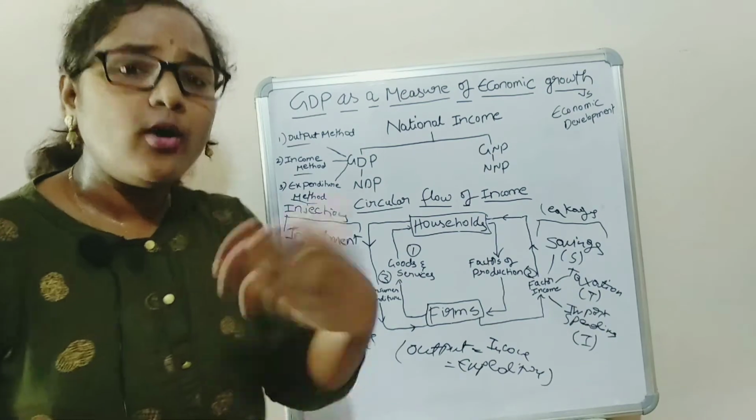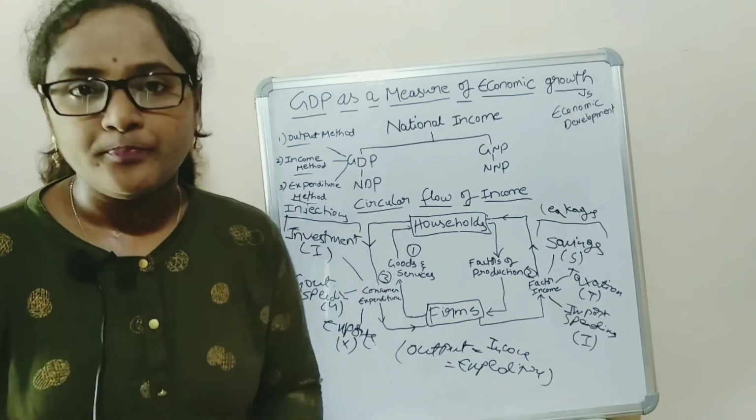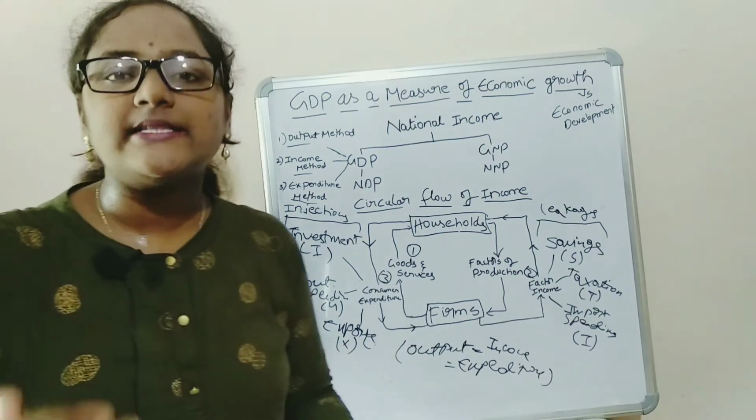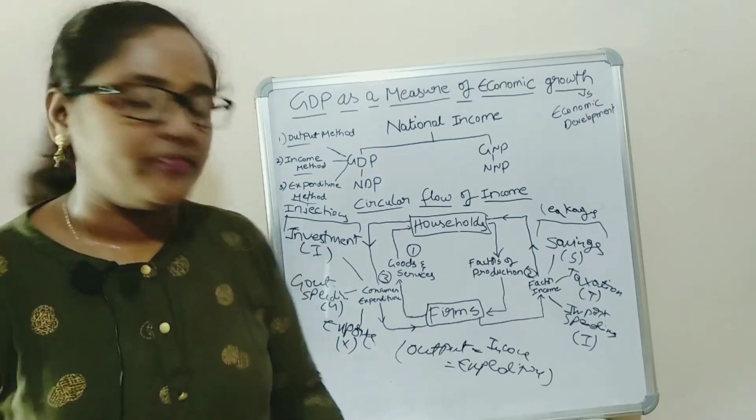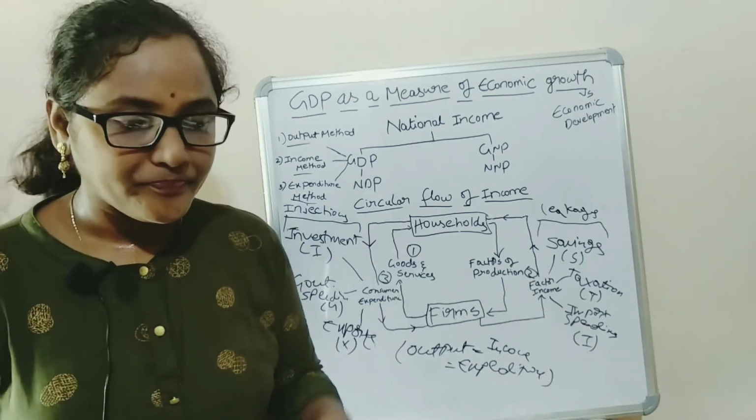By using any of these methods to calculate the GDP will give you the equal value. Why? Because the output is equal to income equal to expenditure. So to understand this, let me give an example.